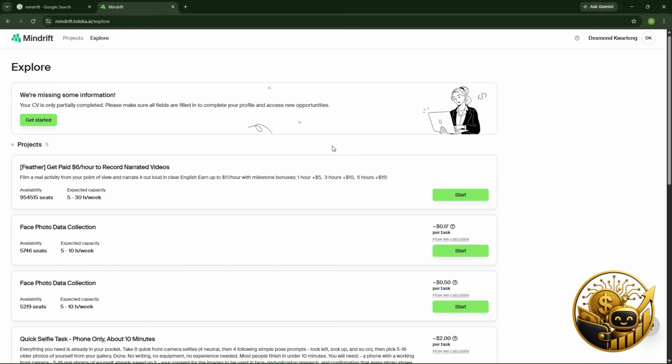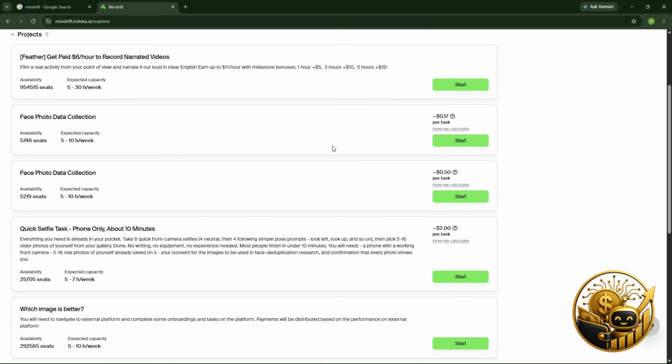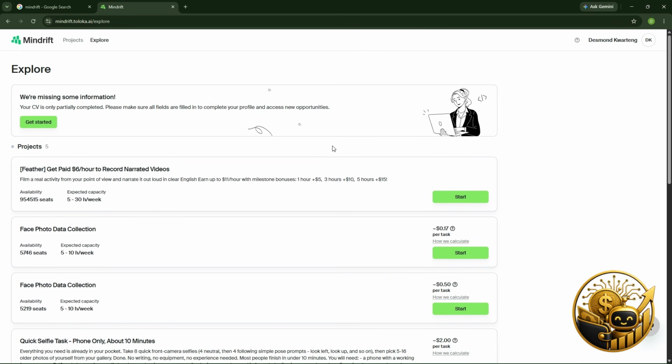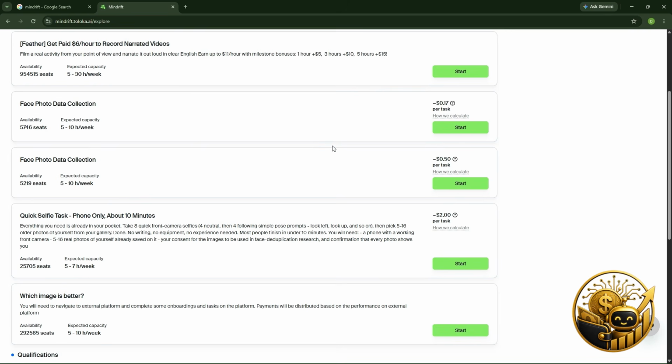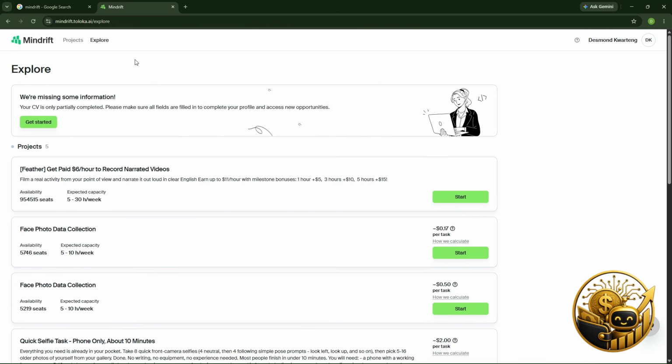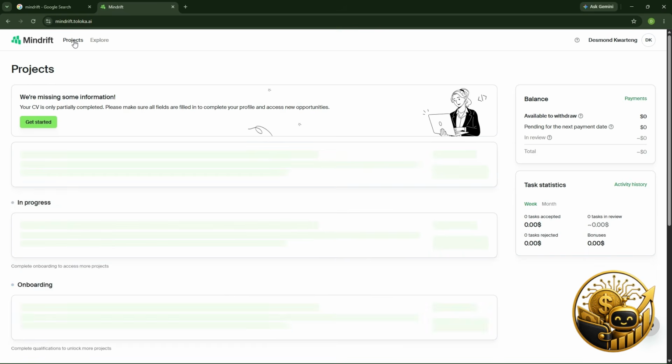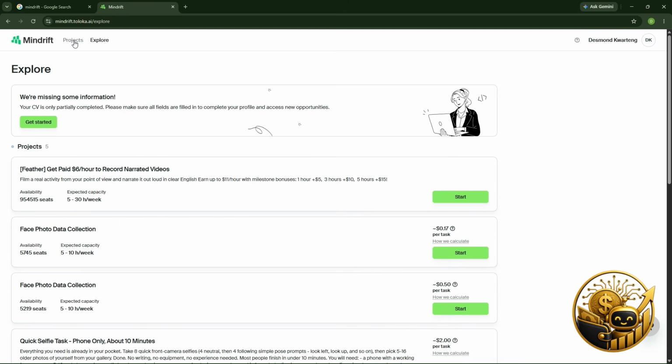Okay. Good. So now we are here with tons of jobs. So you see, I just created this Mindrift profile. Now you can see here that we have jobs. The reason why we don't have projects here is because we have not yet been added to any running project. So we have to go through the explore first to get ourselves some projects. Okay.